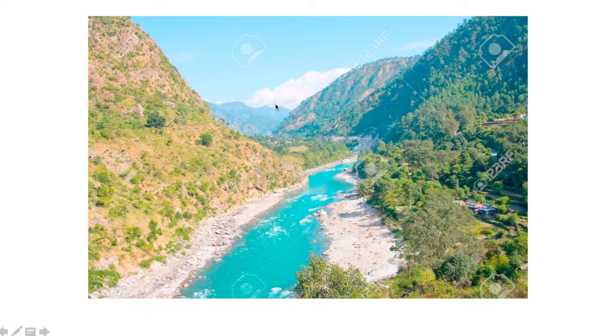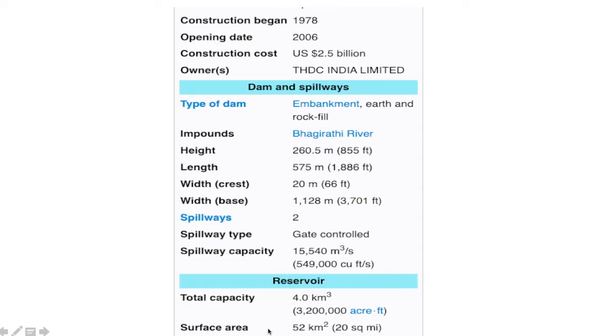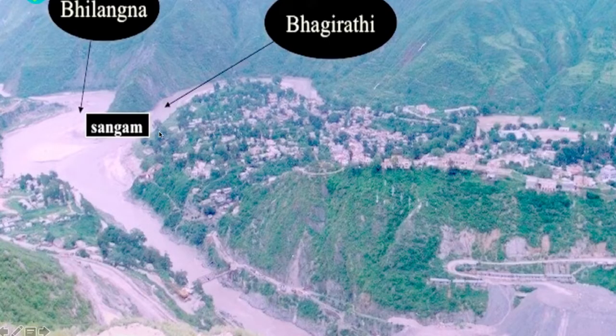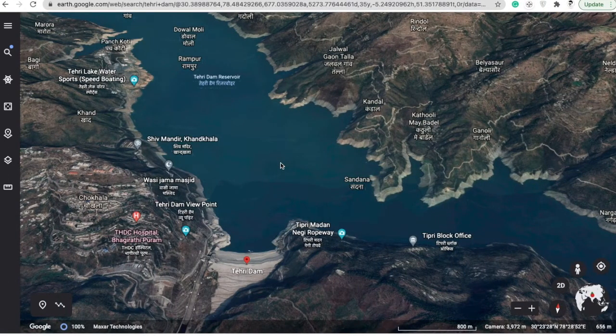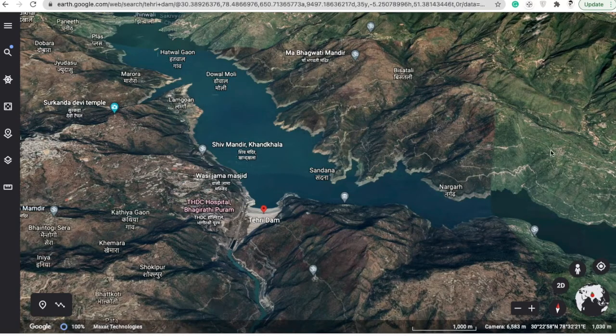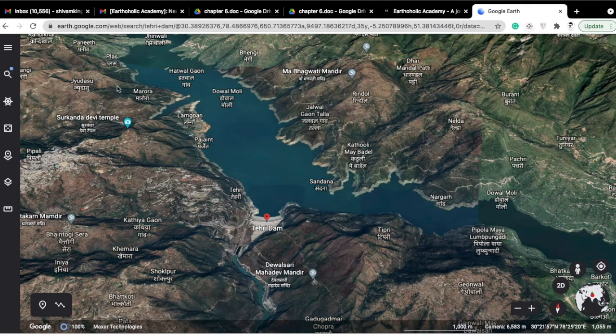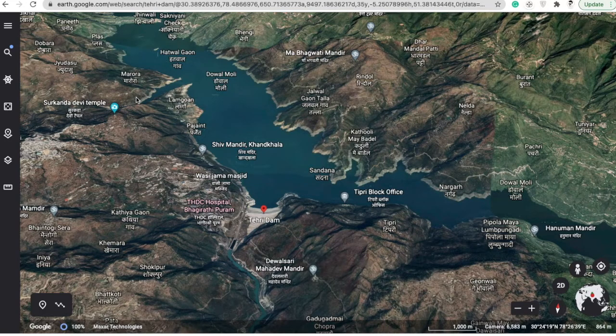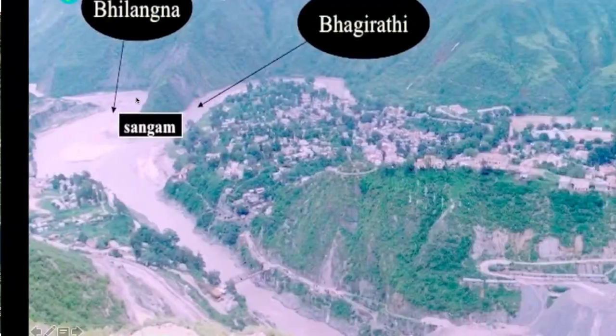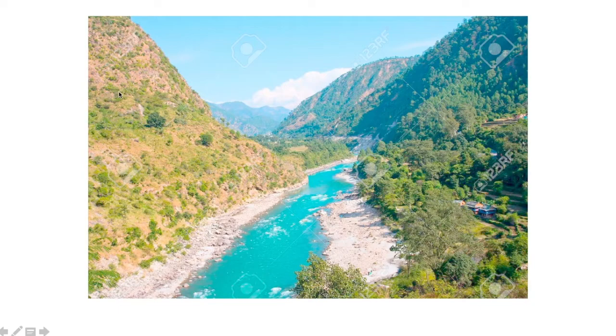Right now it is 1 meter, let's say. It becomes 260 meter. So because of this, you are seeing, in 52 kilometer square area, this entire thing is dam here. Okay, this is the water body. So the water body over here is now very enormous. Bhilganga is coming this way and Bhagirathi is coming this way, already shown in this video. Tehri dam. So the water body is very huge now. Okay, once that is formed, suppose dam is formed now, what happens? I told you that here the entire vegetation after formation of dam will submerge in the water.